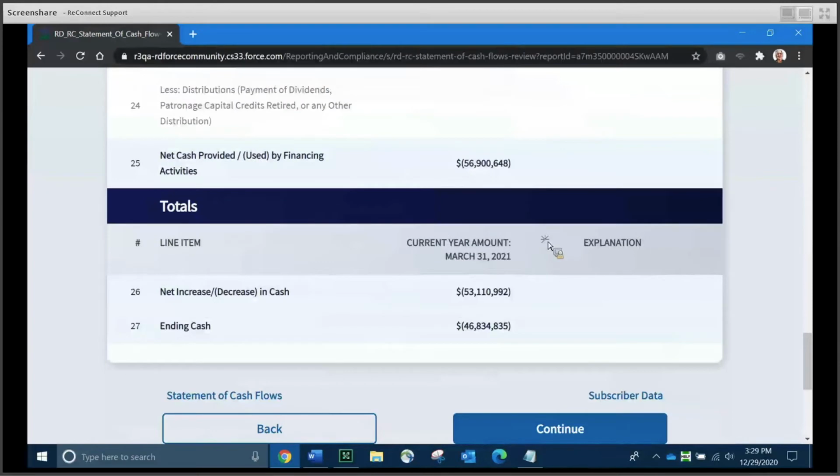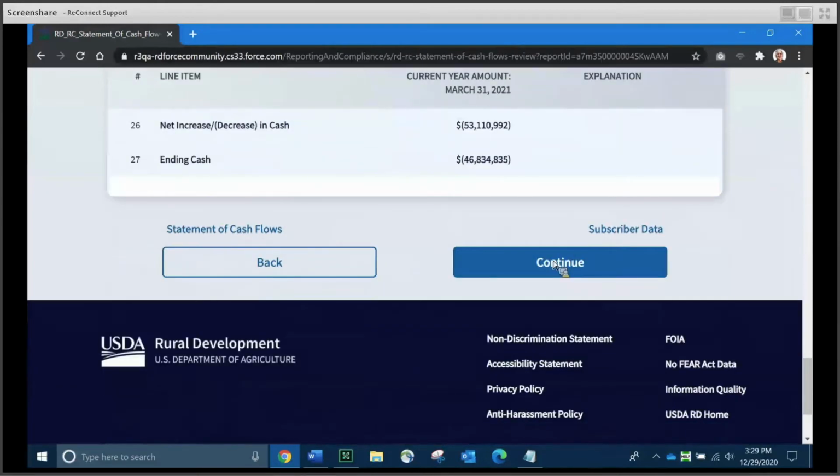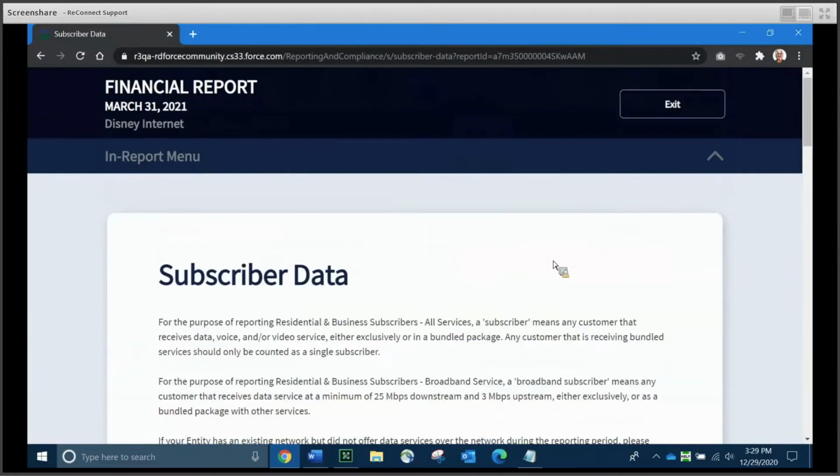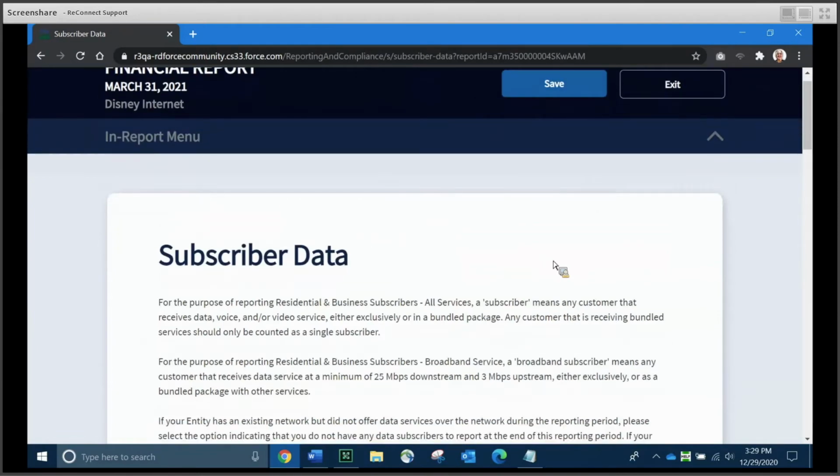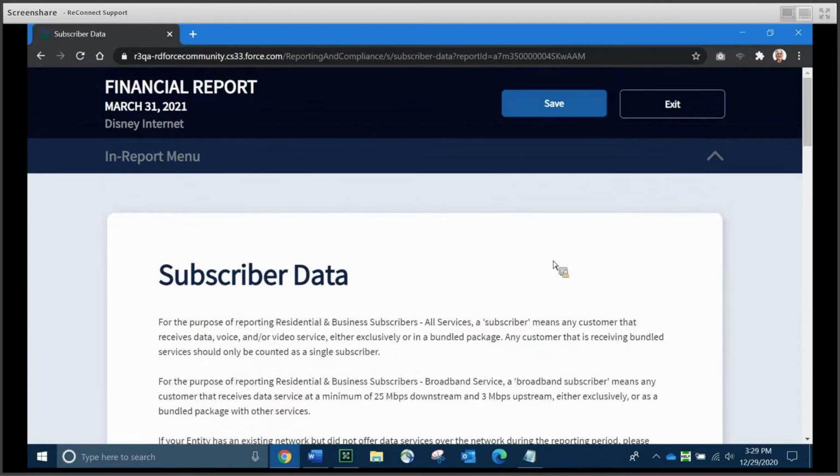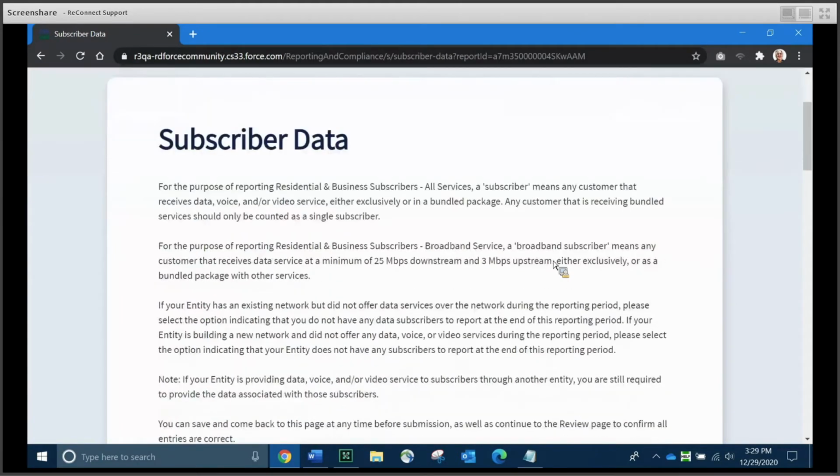And again, our review page is going to tell us we have some work to do. I will scroll down and continue to the next schedule. The final schedule in the financial report is subscriber data. And the first thing that you're going to see is two definitions here at the top.